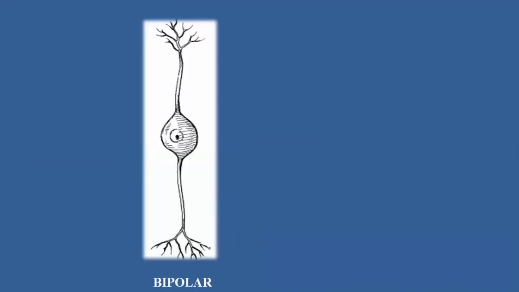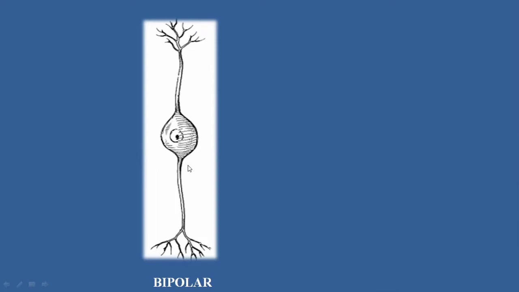The other type of neuron is the bipolar neuron. Bipolar neurons differ on the basis of shape. The neuron has the basic structure of cell body, axon, and dendrites, but the difference is that from the cell body, on one side the axon originates, and on the opposite side there is a single elongated dendrite. So the axon and dendrite originate on opposite sides, on both sides of the cell body. So they are known as bipolar.